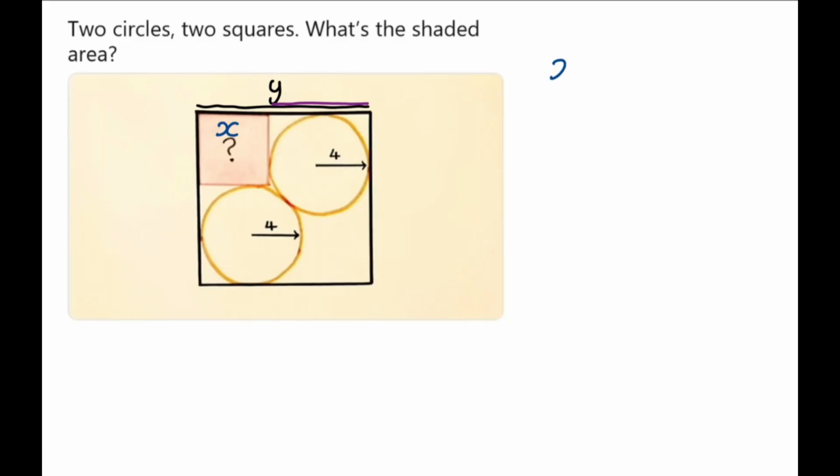And we know that this part will be 8 because the radius of the circle is 4 and the diameter is just twice the radius. And since the circle stretches from the edge of the bigger square to the edge of the smaller square, I think it's safe to say that this purple portion that we've drawn up here is equal to the diameter. Alright, so we can say that x is equal to y minus 8.